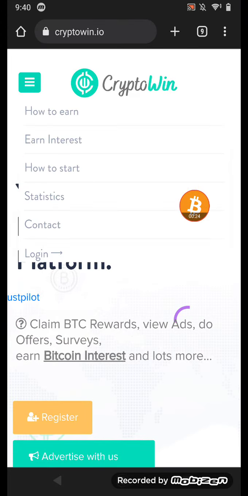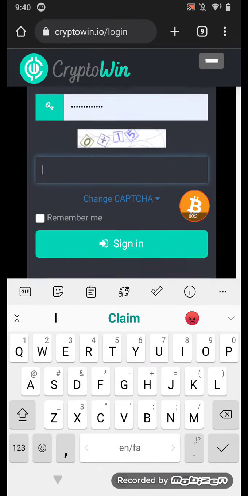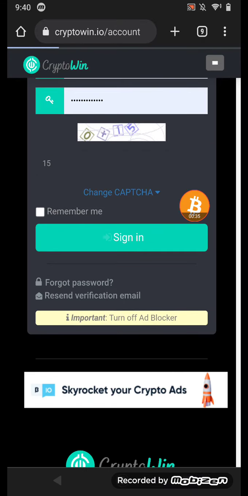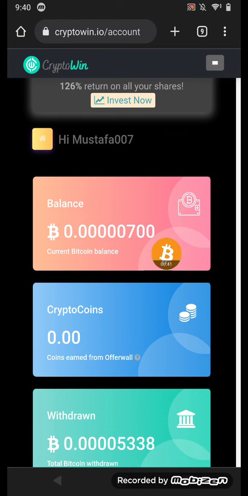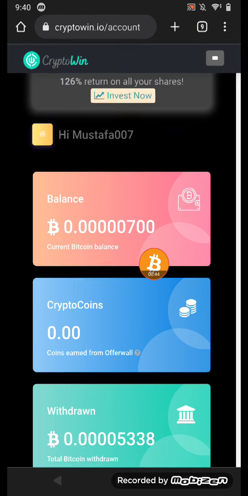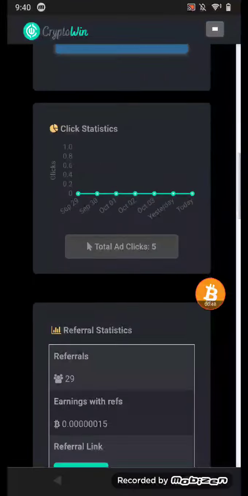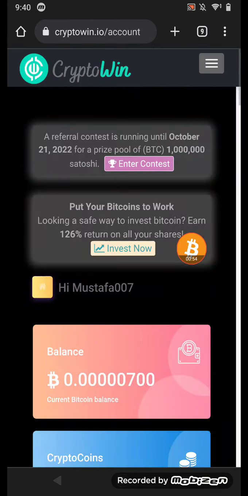Okay, first of all, click in here. I have an account. I just click login to show you how you can start earning from this website, and just click sign in. Right now you can see I have this much Satoshi in my balance, this much Satoshi I withdrew from this website, and that's it. Five days ago I withdrew this much amount of Satoshi.